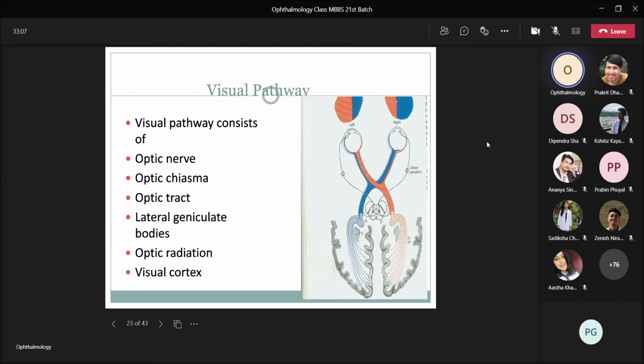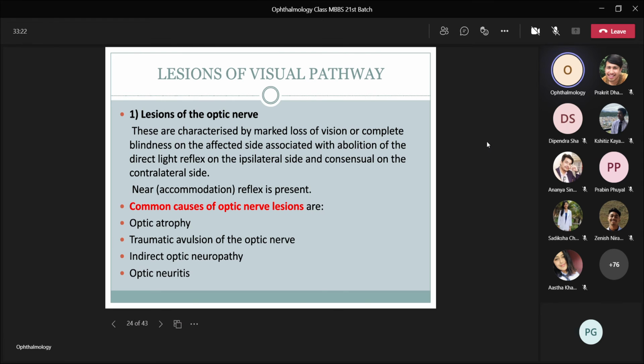So here you can see the fibers from the nasal half are crossed at the optic chiasma, whereas from the temporal side, they go to the ipsilateral side; they do not cross. Lesion of visual pathway. Lesions of the optic nerve are characterized by marked loss of vision or complete blindness on the affected side, associated with abolition of the direct light reflex on the ipsilateral side and consensual on the contralateral side. But the accommodation reflex is present.